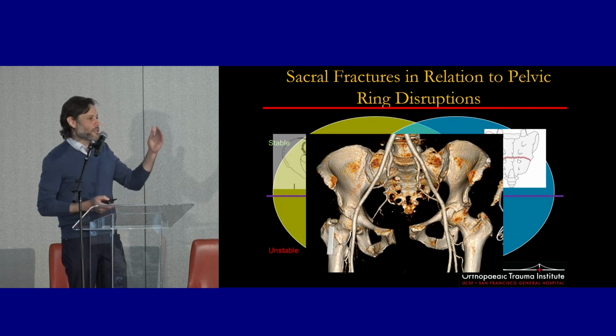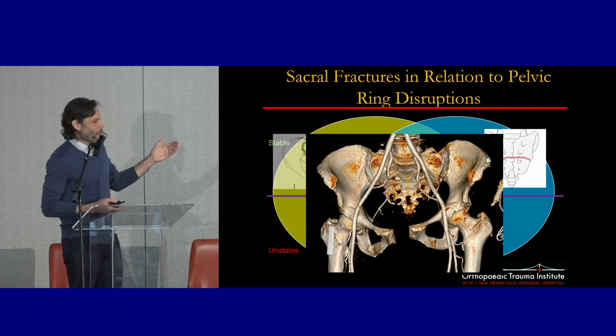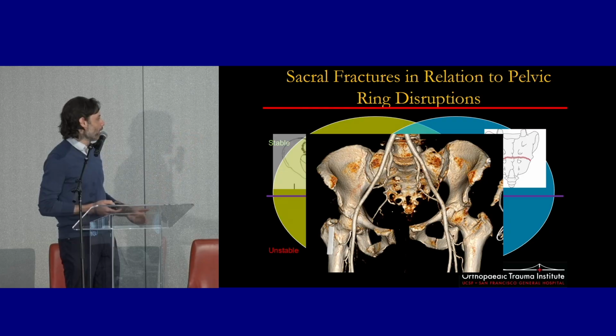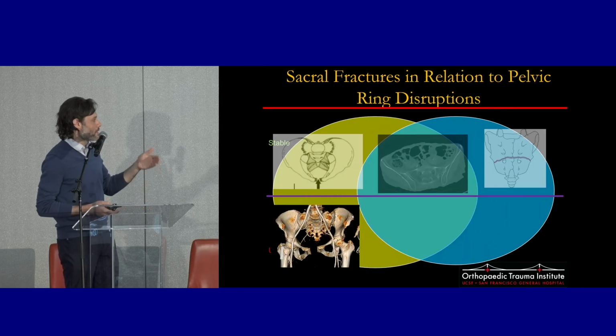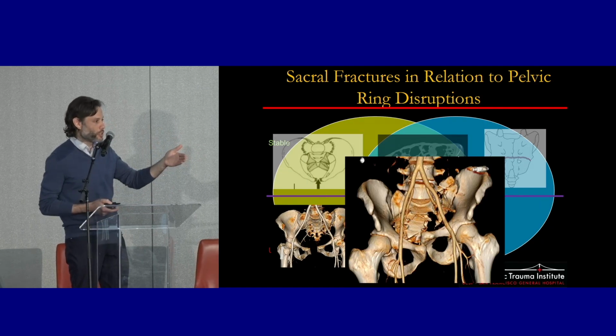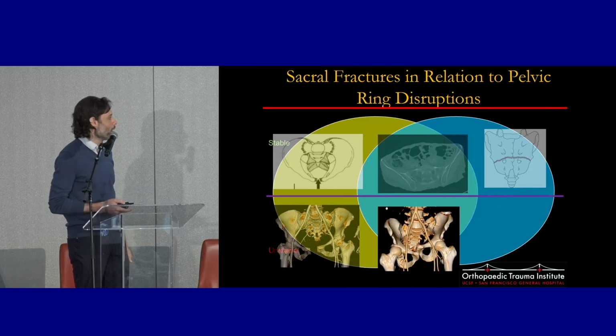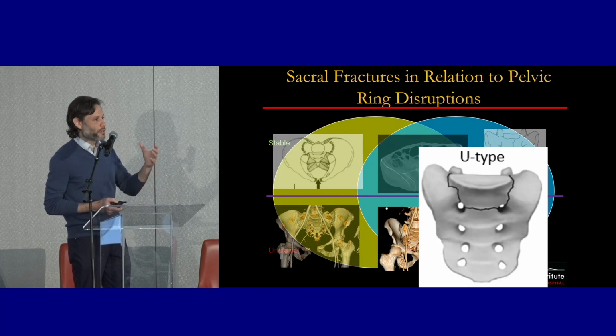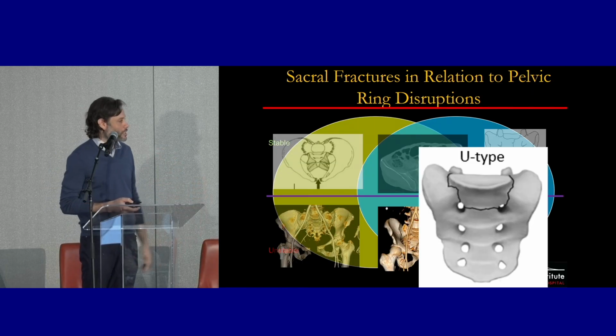And then moving on to the unstable injuries, this is a patient where there is no sacral fracture, but the posterior ring is disrupted. You have bilateral SI joint widening. And so even though there is no sacral fracture, it's an unstable injury, as opposed to this vertical shear fracture through the sacrum. And then we also have our U-type injuries, where the pelvic ring is still in continuity, but it's a fracture limited to the sacrum, and these are generally thought to be unstable.